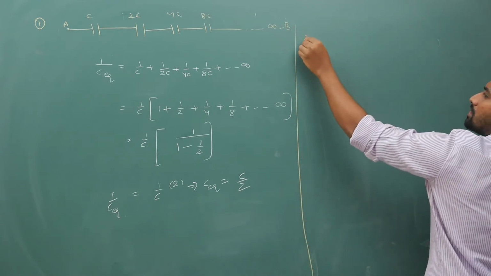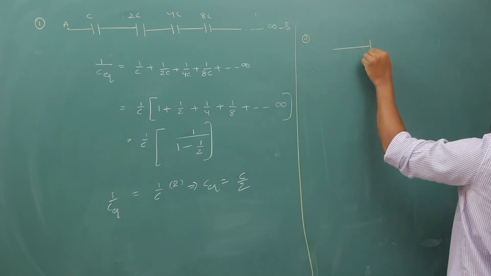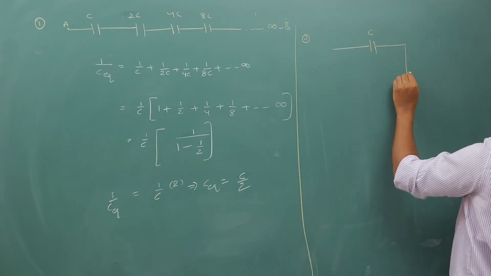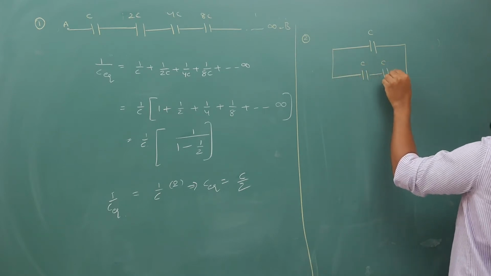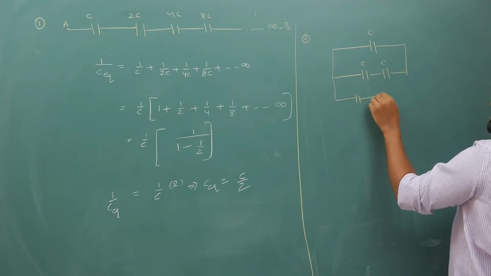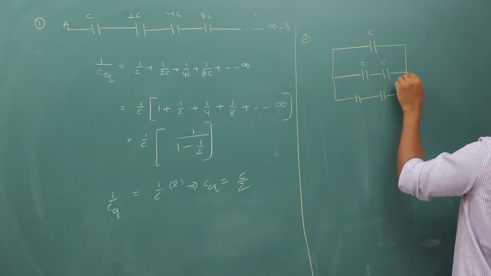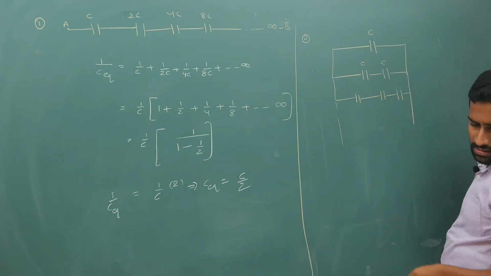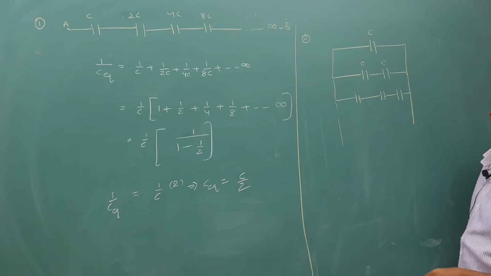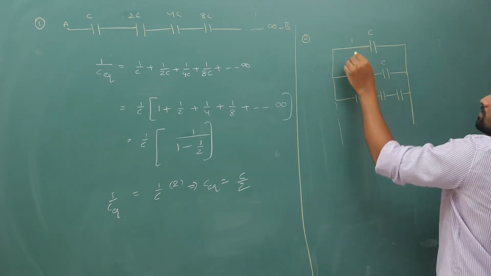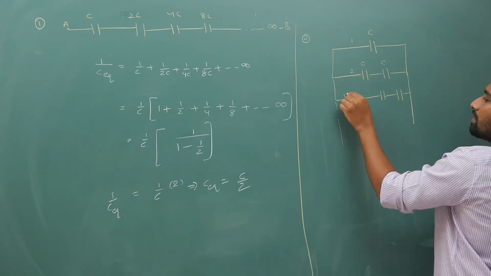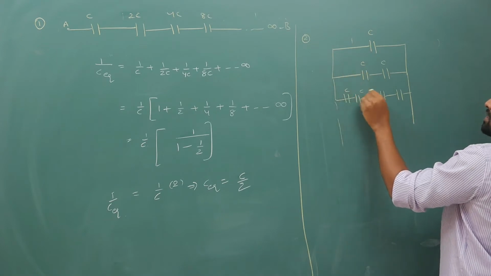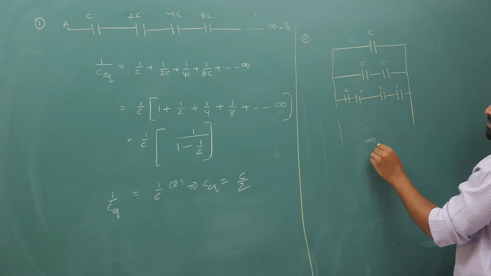Next, using this, similar kind of question I can ask. Now in the first row there is one capacitor, second row there are two capacitors, third row there will be three capacitors here, fourth row, like this your capacitors will keep increasing. First row 1, second row 2, third row it is not 3, 4 capacitors are there here, C, like this, so on up to infinity.